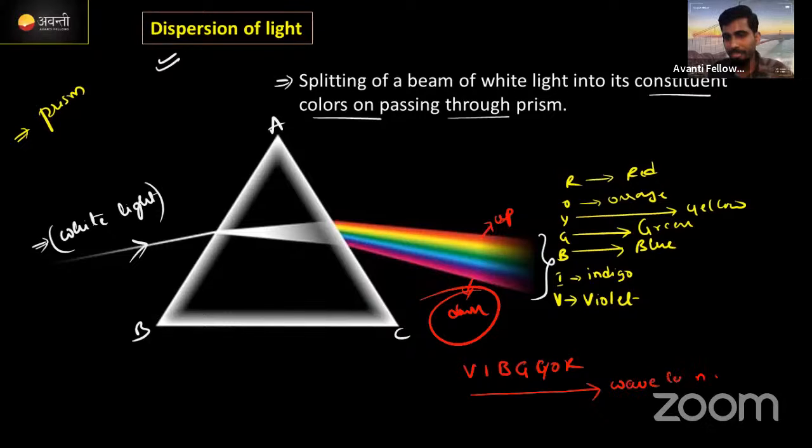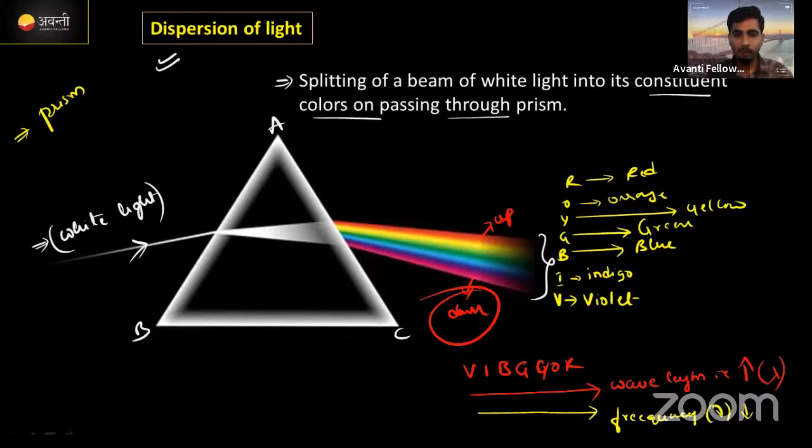So what is happening to wavelength here? It is in increasing order. And from violet to red, frequency, you know frequency, right? Frequency mu is in decreasing order.